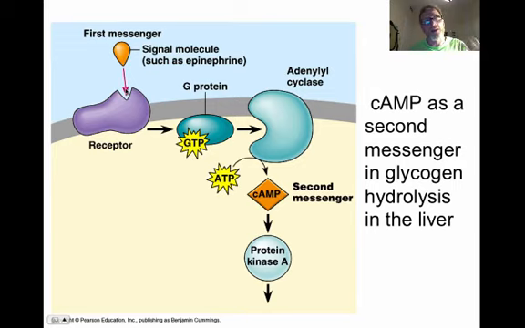So when adrenaline gets to your liver, it causes the metabolism of glycogen into glucose, and it's this process of the adrenaline binding to a receptor, initiating, again, this protein phosphorylation cascade, ultimately producing enzymes which will convert glycogen, the polysaccharide, into glucose, so that glucose can get into your blood for your heart and your muscles in that fight or flight response, which is what happens when you're excited and you're producing adrenaline.